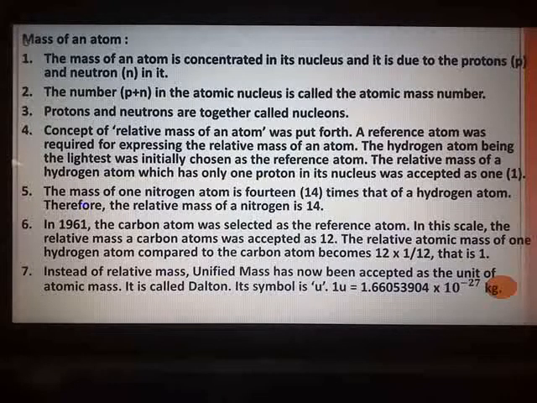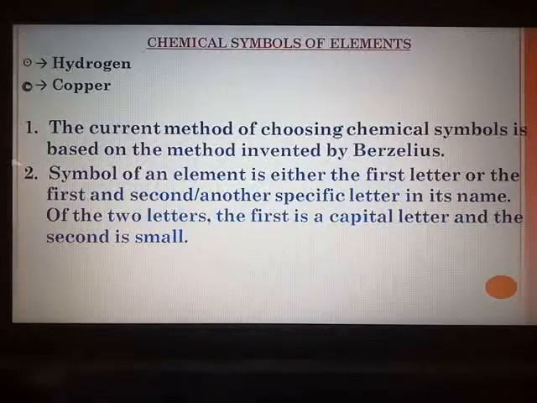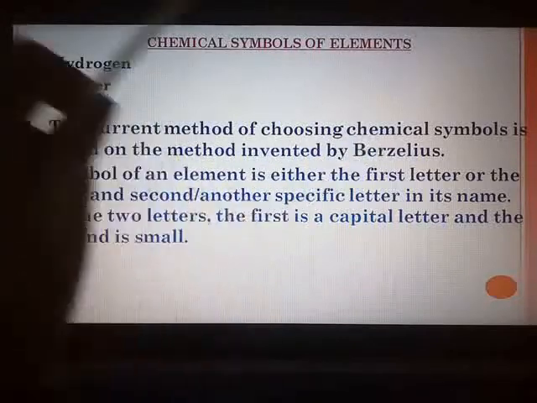After that we had studied about the chemical symbols. I had taken up an example that whenever you get an entry in the class, every time the teacher does not call you by your name, you get a unique roll number which is unique for each student. Similarly, each and every element has its unique symbol which is accepted by IUPAC, that is International Union of Pure and Applied Chemistry. It was put forth by the scientist Berzelius.